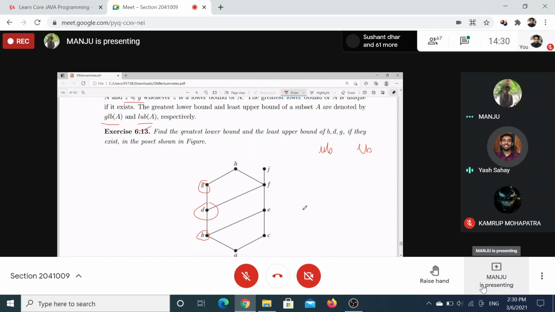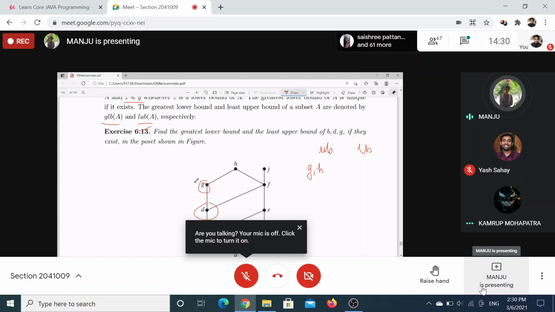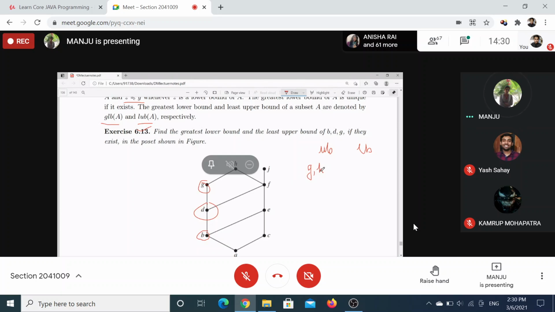Ma'am, upper bounds are G and H. And F? No, F is not, since G and H are not related to F. G is also not related to F. Ma'am, G is related to F by transitivity, right? How? These are at the same level, and whatever is present at the same level is not related. Anything else? Then J. J is also not related. J will not be.